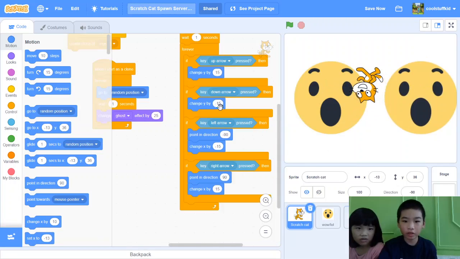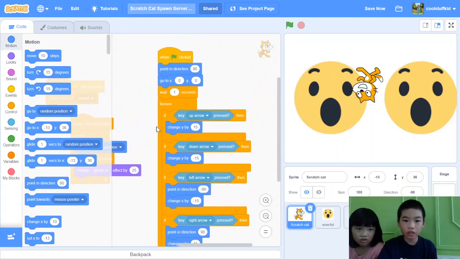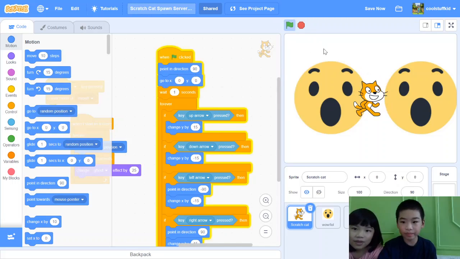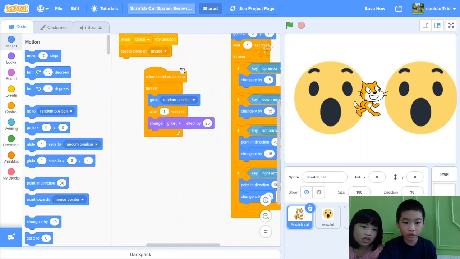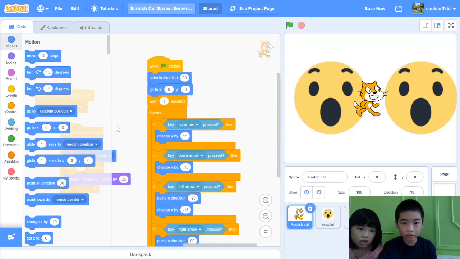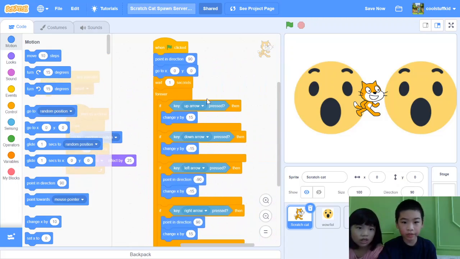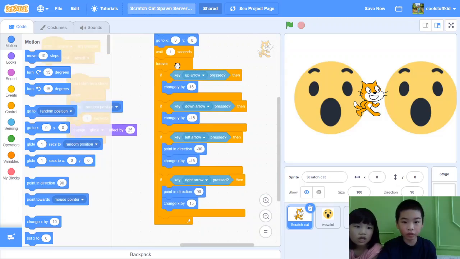So first, the code is: when this flag is clicked, that means you run it. You point in direction 90 and go to the middle. That's 0, 0. This is 0, 0. Here it says wait 1 second, and then it will forever loop this.